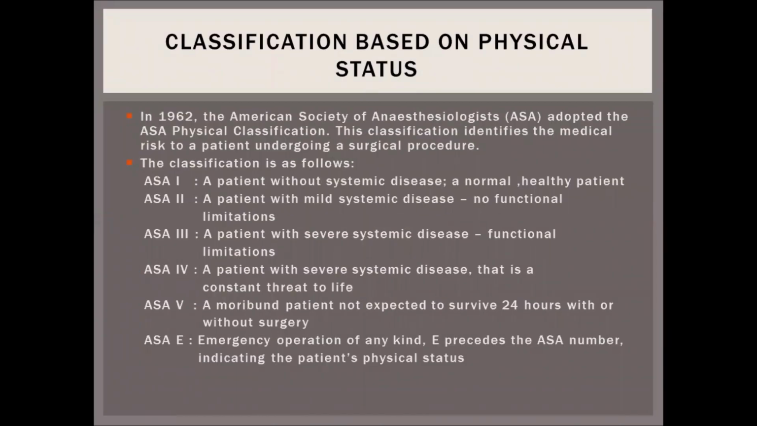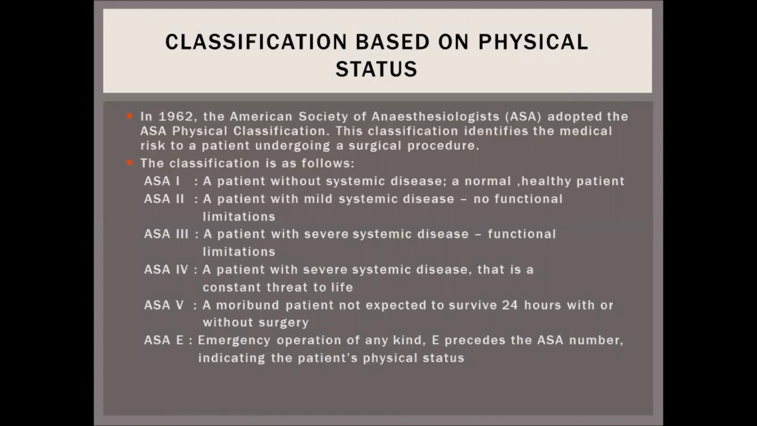Classification based on physical status. In 1962, the American Society of Anesthesiologists, ASA, adopted the ASA physical classification. This classification identifies the medical risk to a patient undergoing a surgical procedure. The classification is as follows.